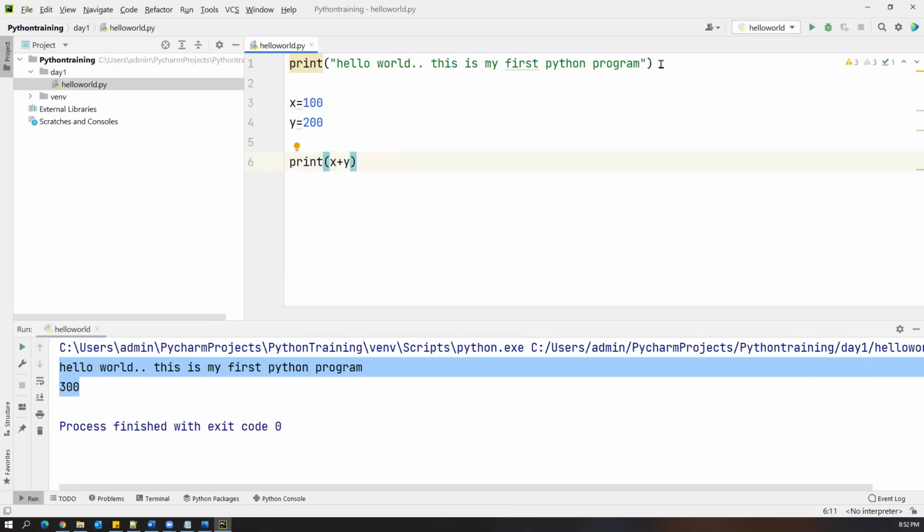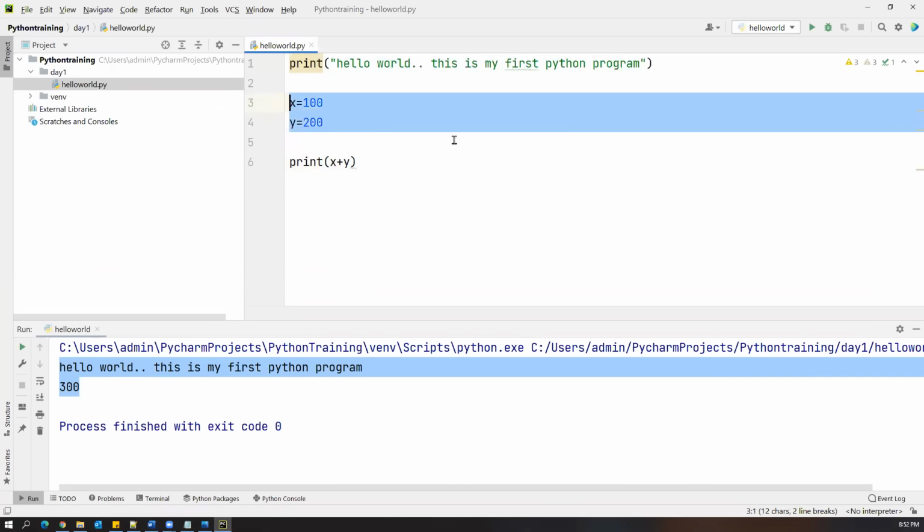How will they know what exactly you have written in these statements, what kind of logic you have written? So whatever you have written in your program, you can write some description, because the code will be more readable to others, and others will find it very easy to understand your code by reading it. For that we write some kind of description, which is called a comment.